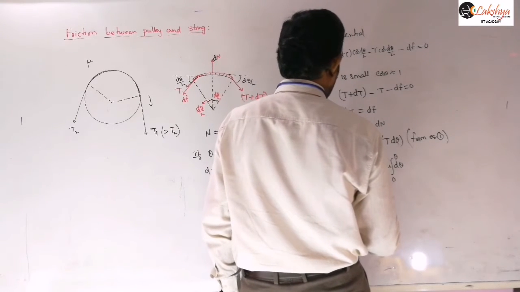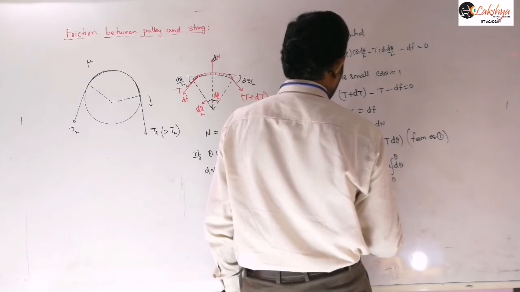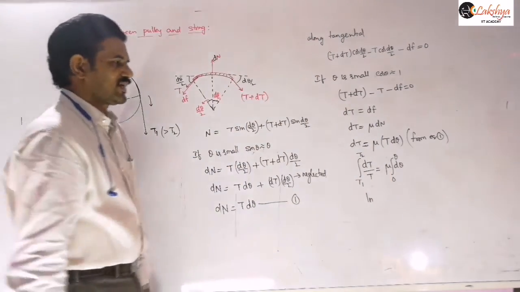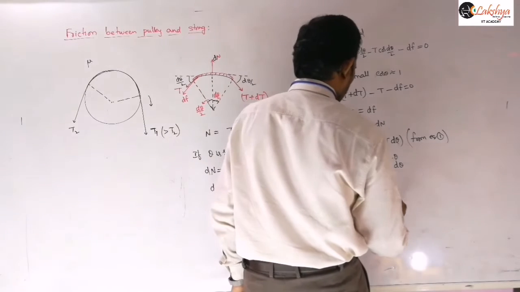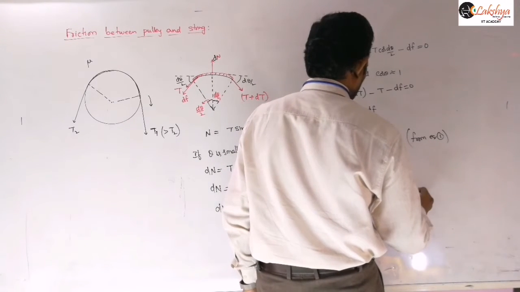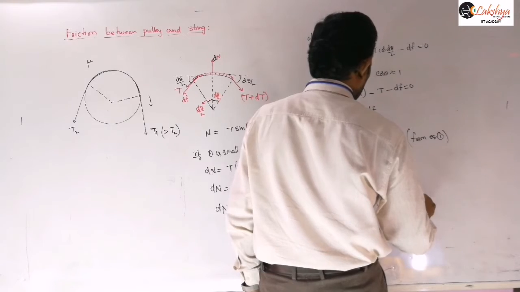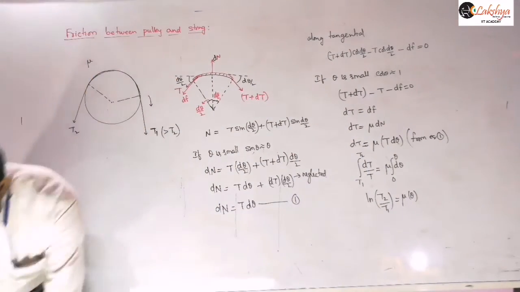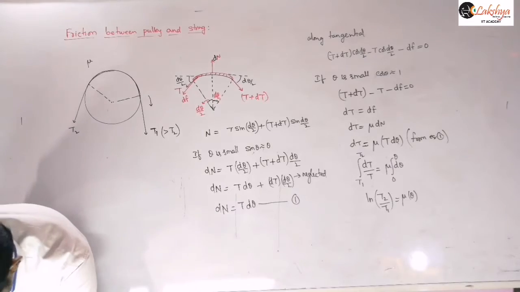And so what we can write here is ln. The integration of this value is nothing but ln. So ln T2 by T1 is equal to mu into theta you will get. So that will be the equation there.